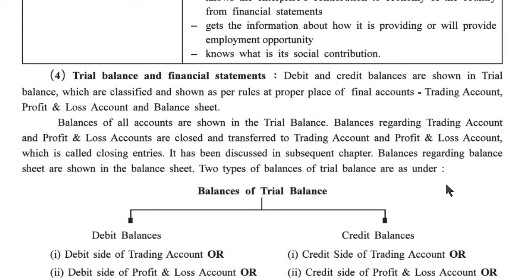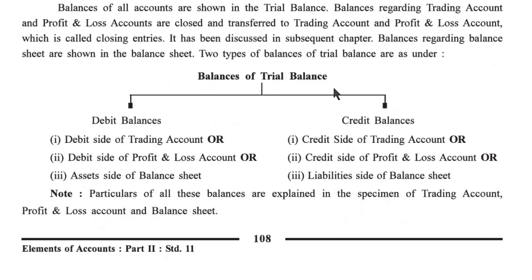Two types of balances of the trial balance are as under. First, balance of trial balance: debit balance, credit balance. Debit side of trading account or debit side of profit and loss account or asset side of balance sheet. This is a debit balance.